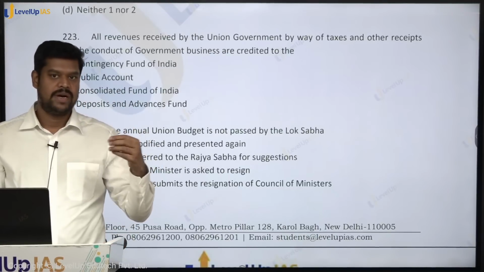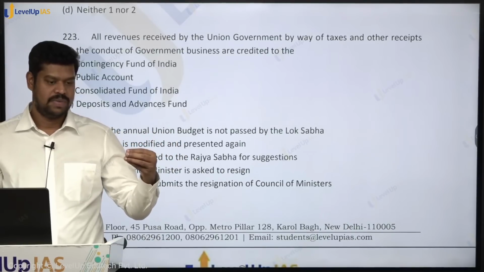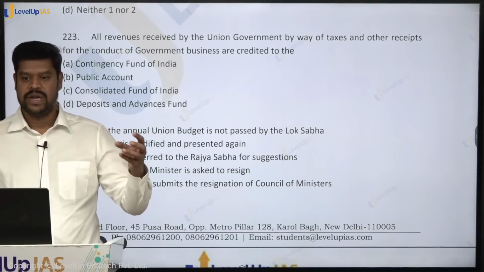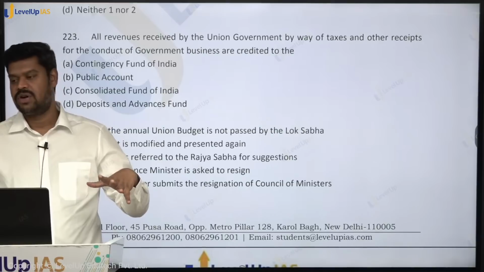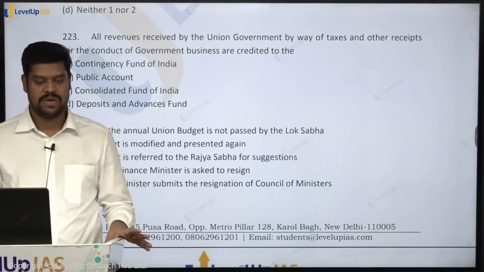So to withdraw the money, to appropriate money or to take money from the Consolidated Fund of India, please have an understanding, does it require an approval of the Parliament? Even to take a single penny from the Consolidated Fund of India, it requires approval of the Parliament in the form of what is called an appropriation bill.